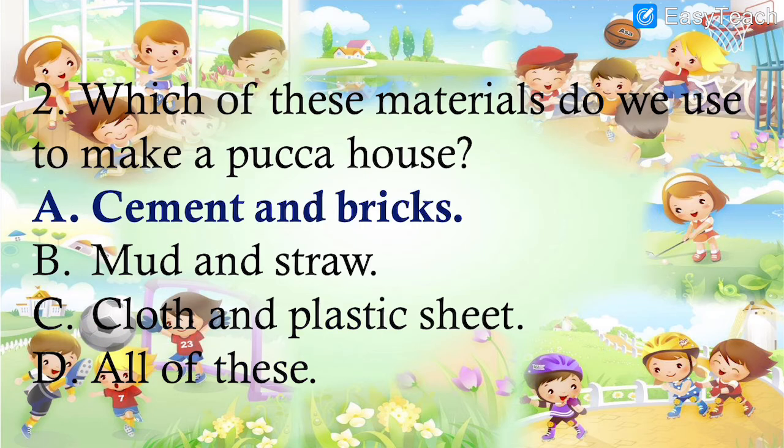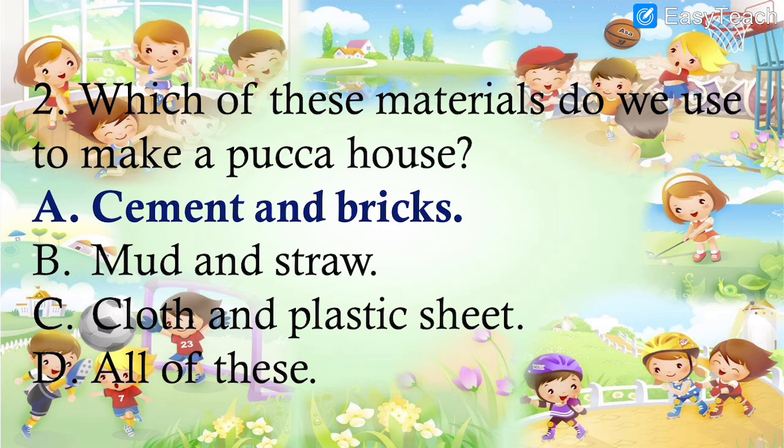Then, number 2. Which of these materials do we use to make a pakka house? Cement and bricks, mud and straw, cloth and plastic sheet, or all of these? Now, pakka house is a house made of bricks and cement.